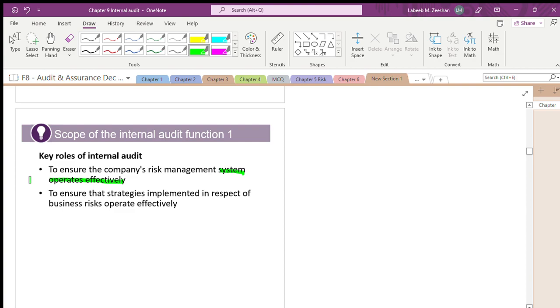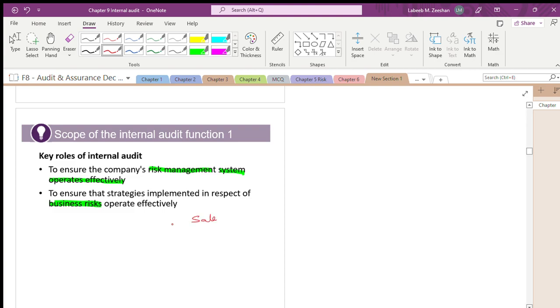The systems with risk management systems are operating very effectively. That's what it says. They are talking about whether the systems are fine or not, and about the strategies implemented with regard to business risk. What is business risk? That's what we have to understand.